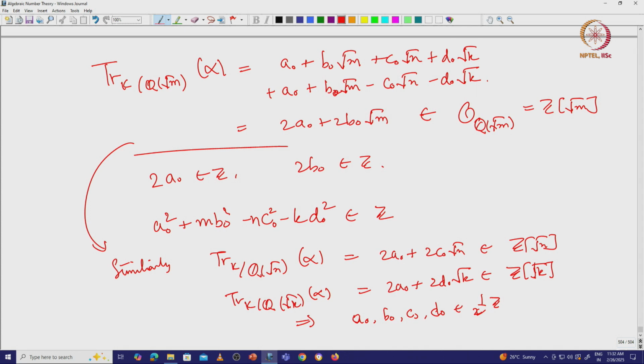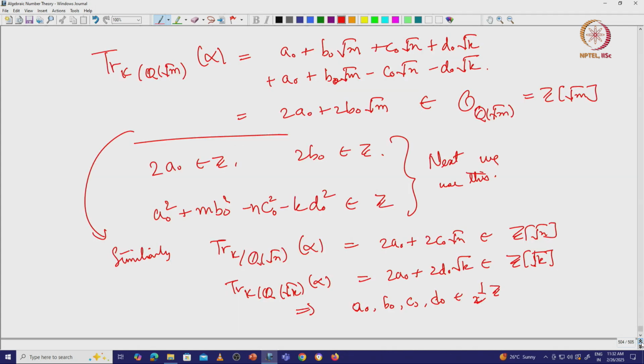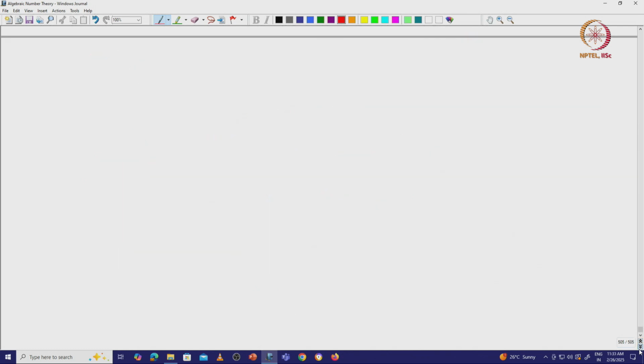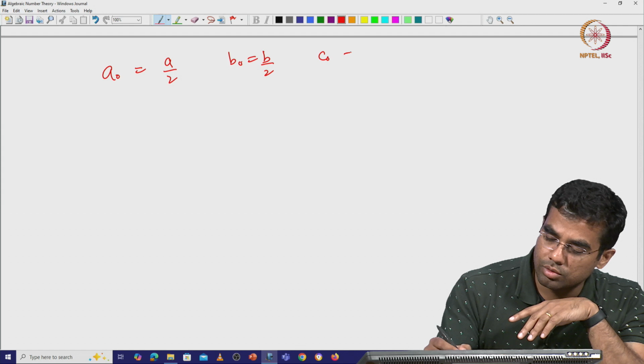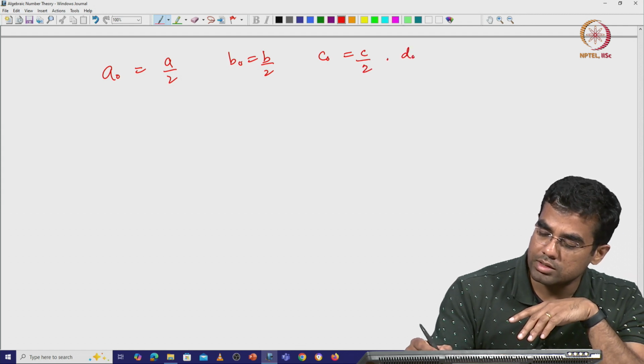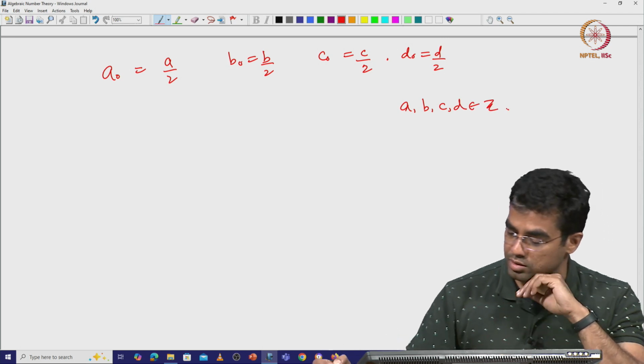Next we will use this. Okay. So what do we get from this? Right. So let me now write it as follows. a0 is a by 2, b0 is b by 2, c0 is c by 2 and d0 is d by 2, where a, b, c and d are integers, right.